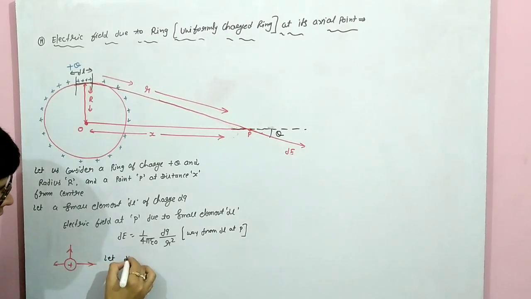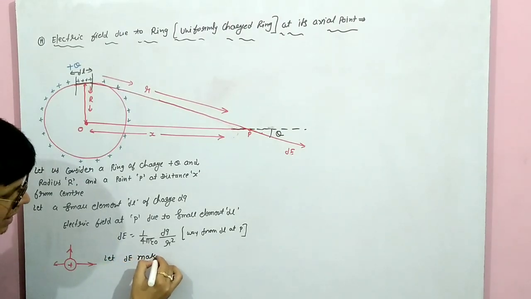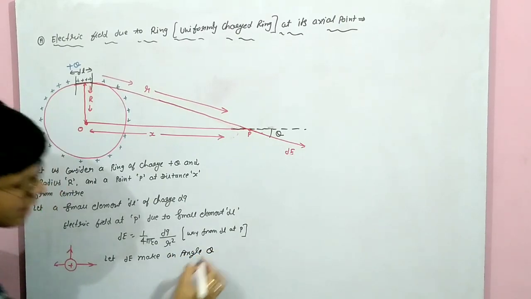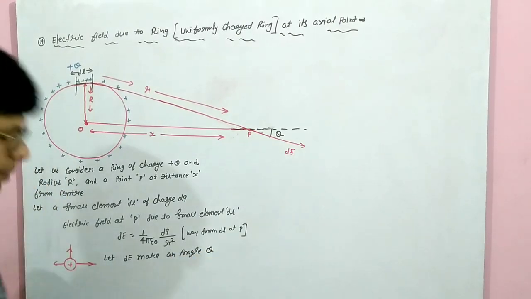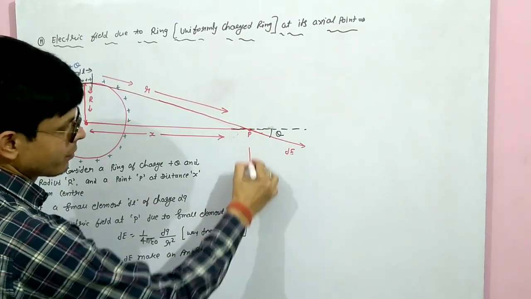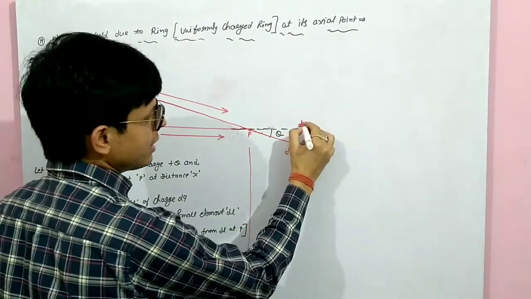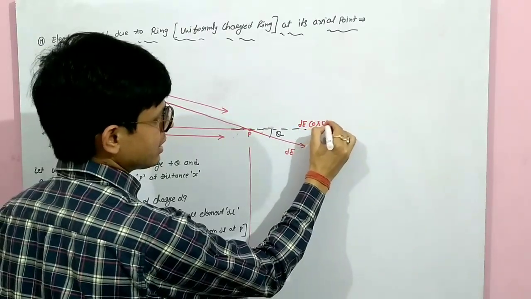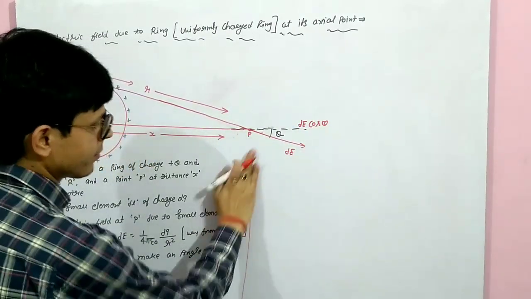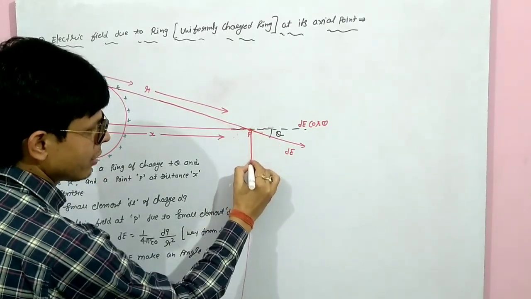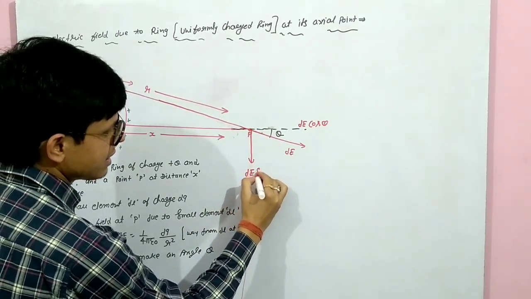Let DE make an angle theta. Yes or no? Then what we can do? We can divide it into two components. Which ones? DE cos theta. This is the horizontal component. DE cos theta is the horizontal, and the vertical component is DE sin theta.